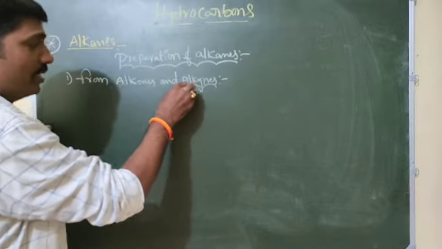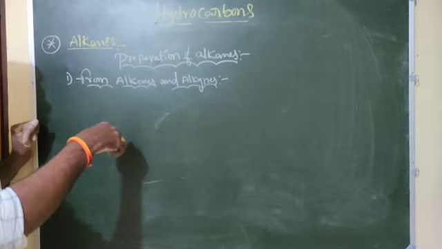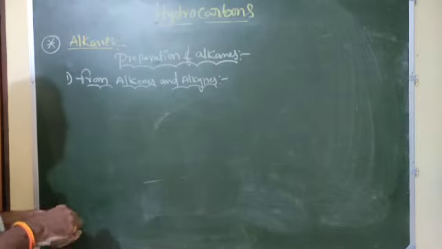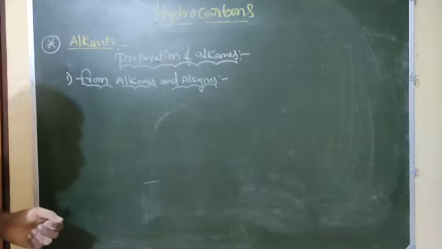We want alkanes. Where are we getting them from? From alkenes and alkynes.